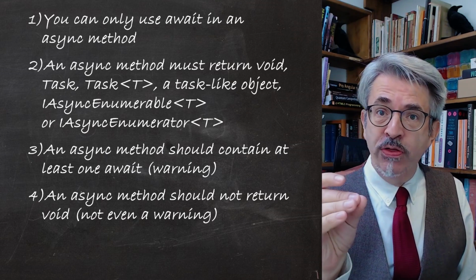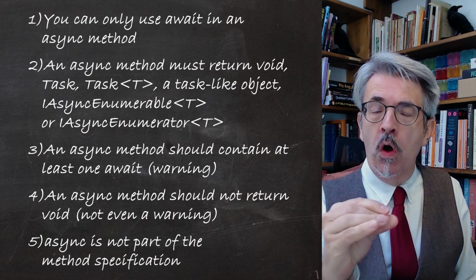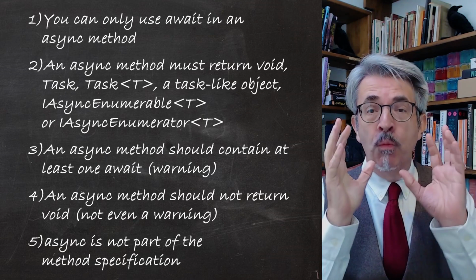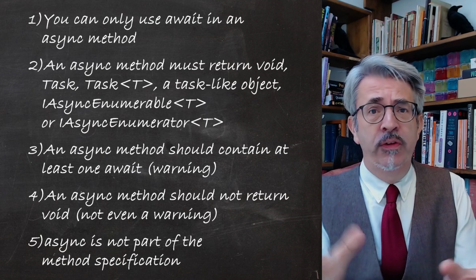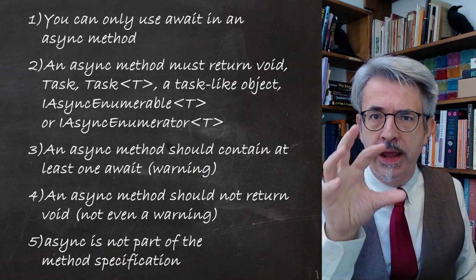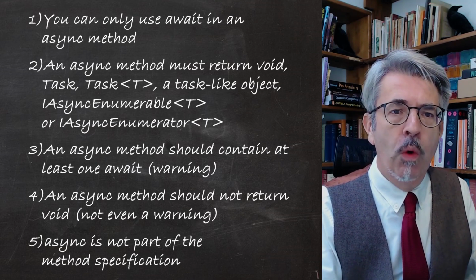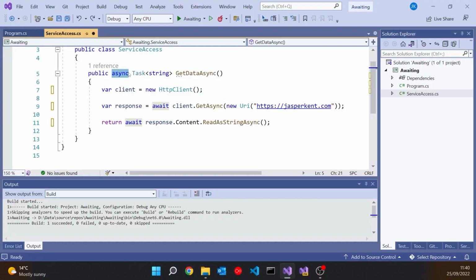But then the fifth rule is that async is not part of a function specification. And once you understand this, this is certainly when I was first looking at these things, the one that didn't quite click at first, this will really help you to understand how to use async and await and tasks. So let's have a look at that. What I'm saying is this: async is not part of the function specification.